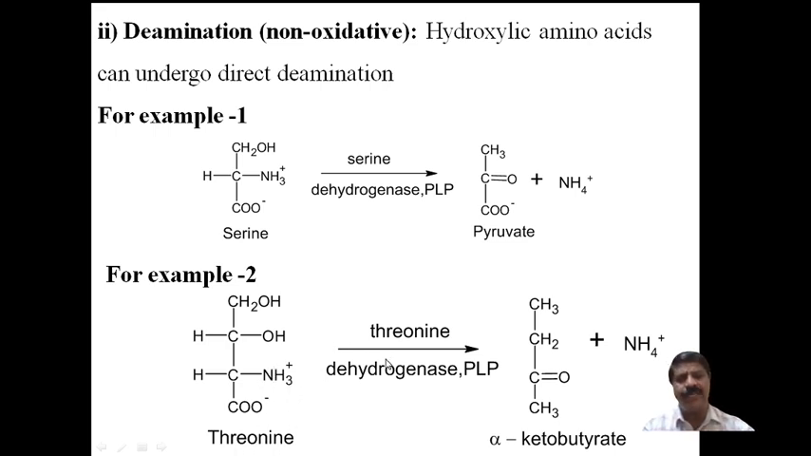This undergoes reaction with threonine dehydratase in the presence of PLP. The ammonium ion undergoes removal, and here a keto group will be present, at the alpha position. Alpha-ketobutyrate will be formed. This is the second method for deamination of the amino acid.